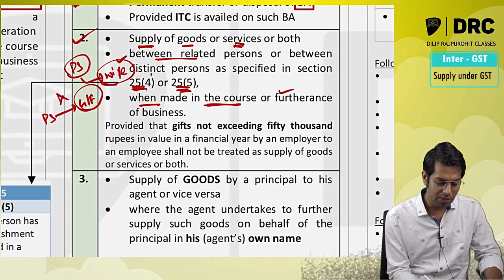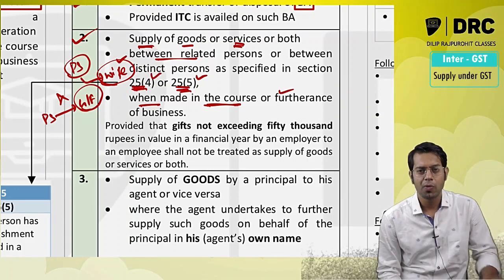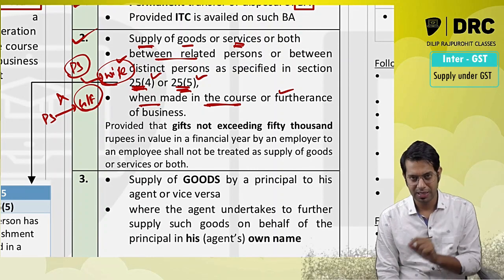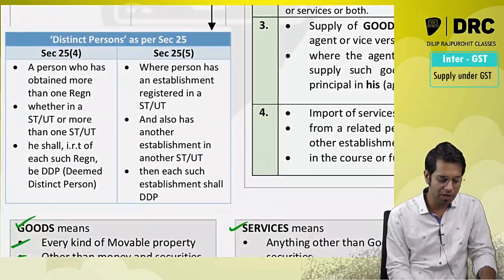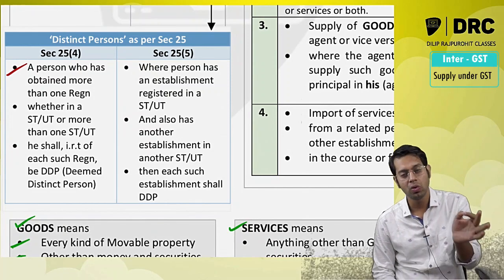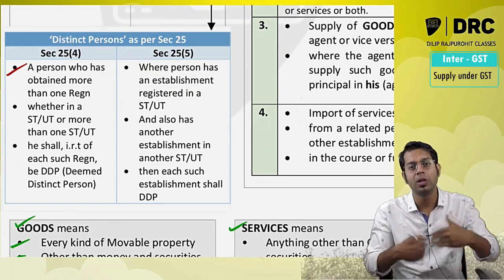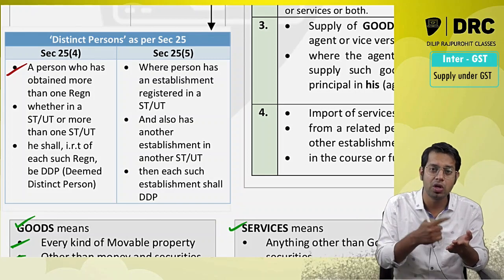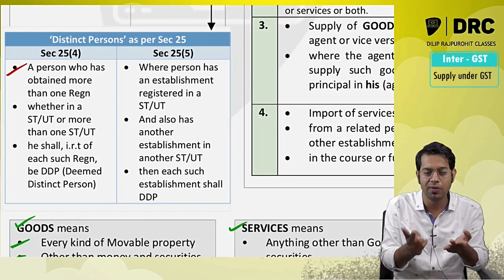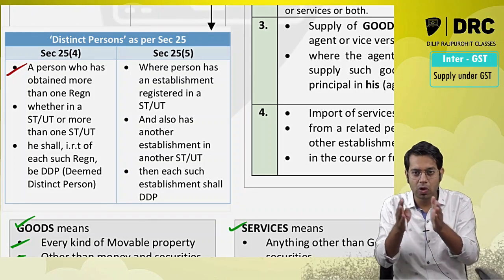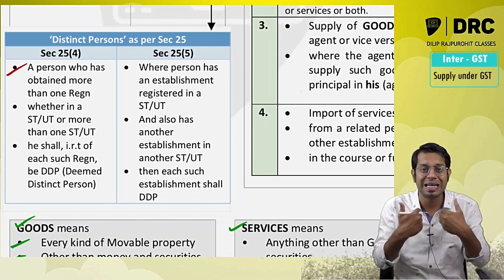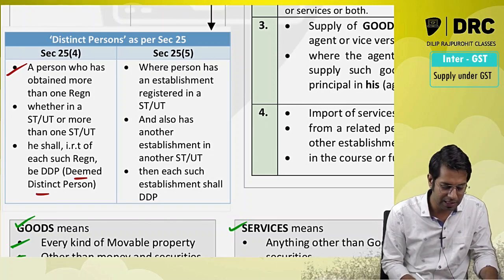Now, sir, what is 25(4) or 25(5) talking about? It talks about deemed distinct person. Section 25(4) says where a person has obtained or is required to obtain more than one registration, whether in a state or union territory or more than one state or more than one union territory, he shall in respect of each of those registrations be treated as distinct person. He shall be deemed as distinct person.